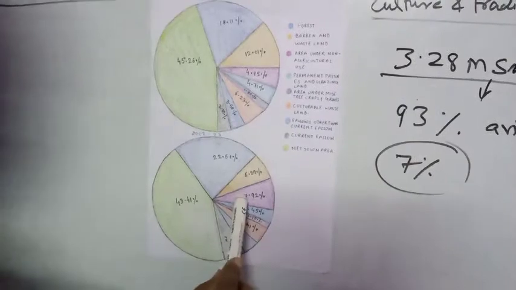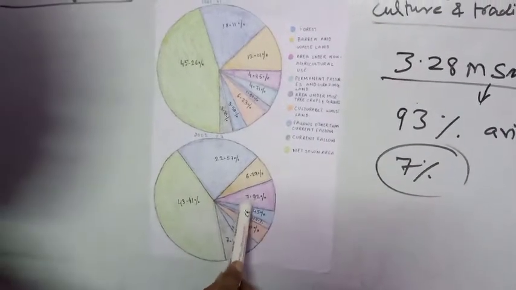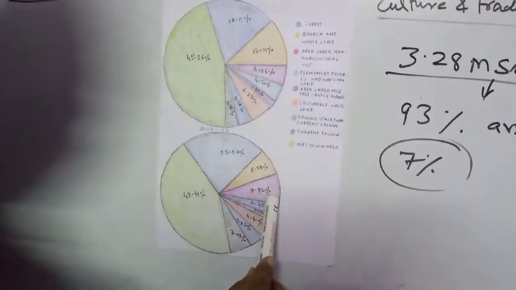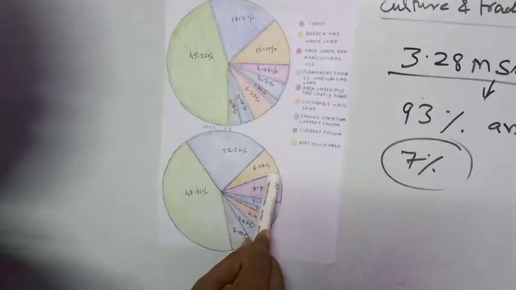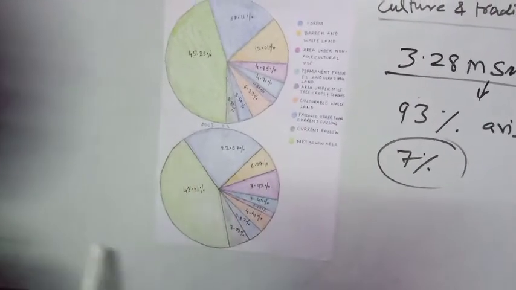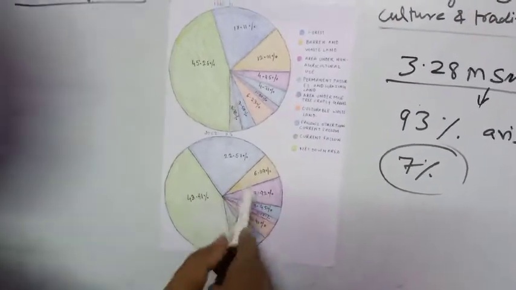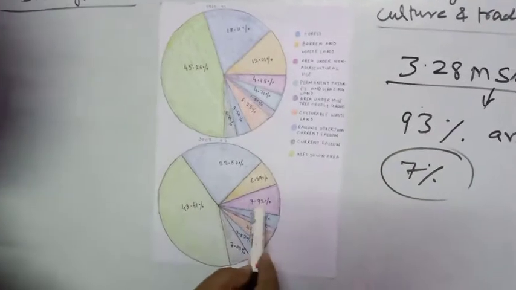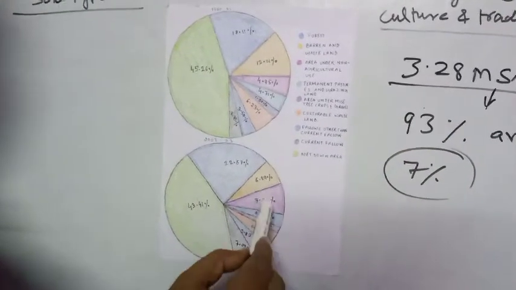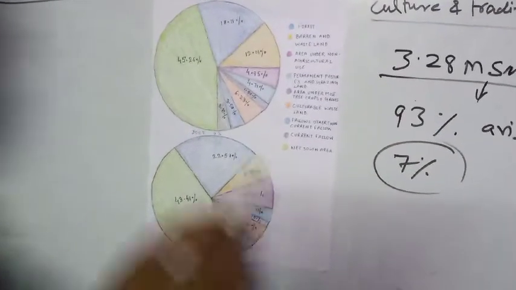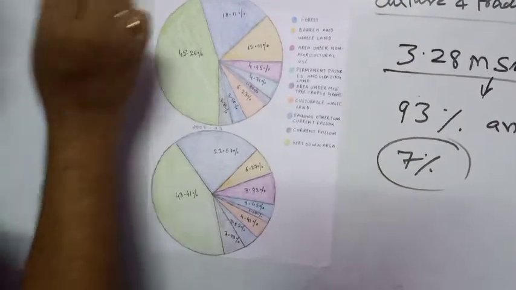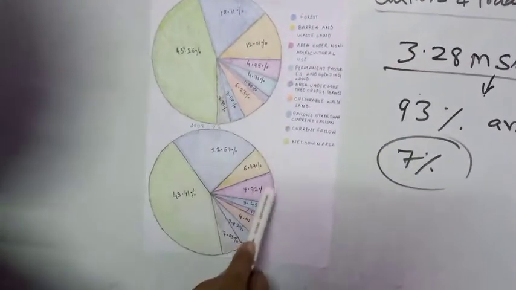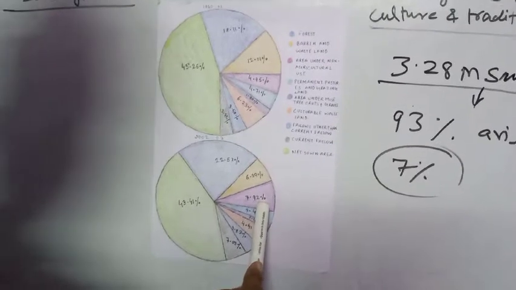It has not reduced, but increased to 7.92%, and this area has increased due to developing the ecological balance and maintaining the topography of the country.